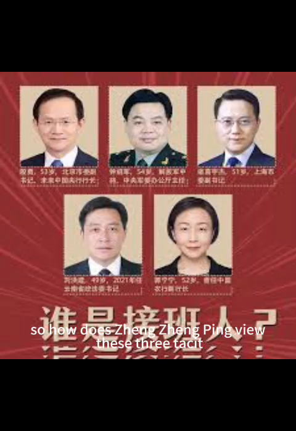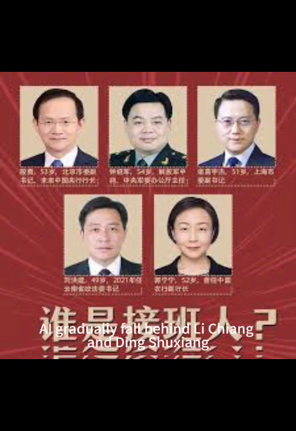So how does Xi Jinping view these 3 tacit arrangements? How did he deploy his successor strategy? And how did Chen Min'er gradually fall behind Li Qiang and Deng Xuexiang? In fact, Xi Jinping's arrangements regarding successors can roughly be divided into 3 stages.